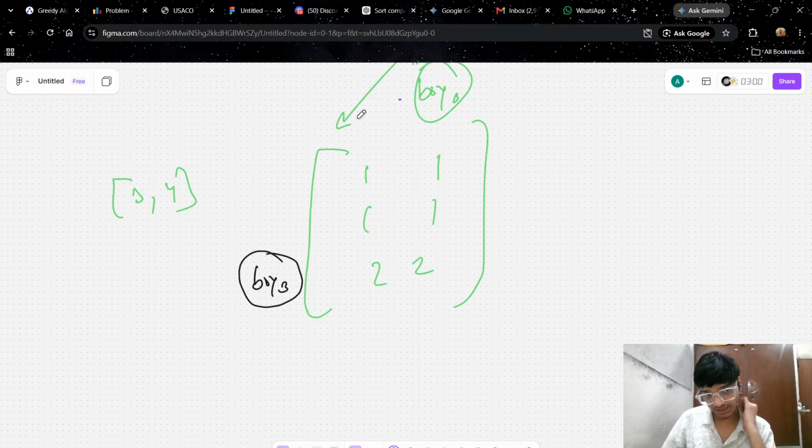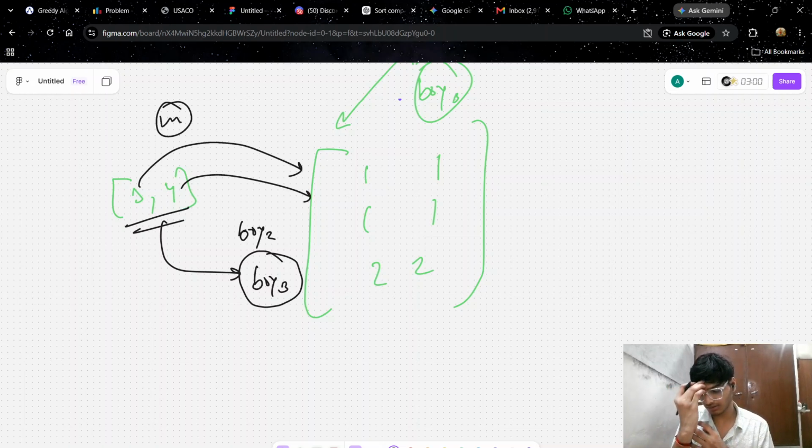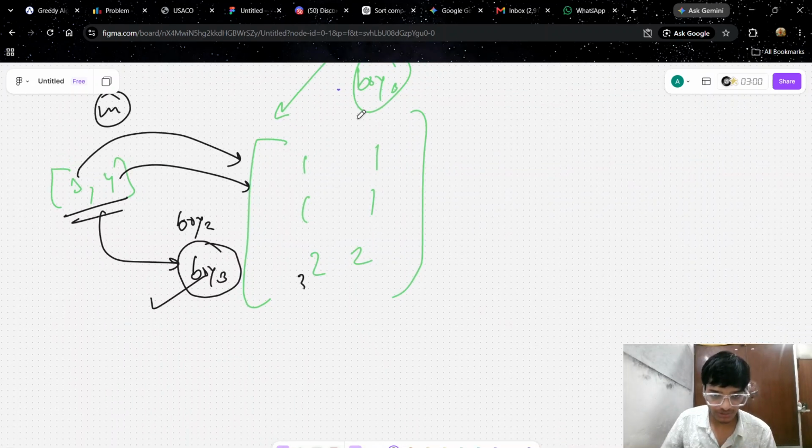So why not just put that maximum at boy 3 or at boy 2? Like with M girls here, boy 3 gives sweets, at M we have. So why not put it at boy 3? Since we cannot put the maximum here or maybe here, this will decrease the frequency of the minimal elements. So we will put it at boy 3. That's why I put 3 and 4, the maximum, that is 4, and then 3.